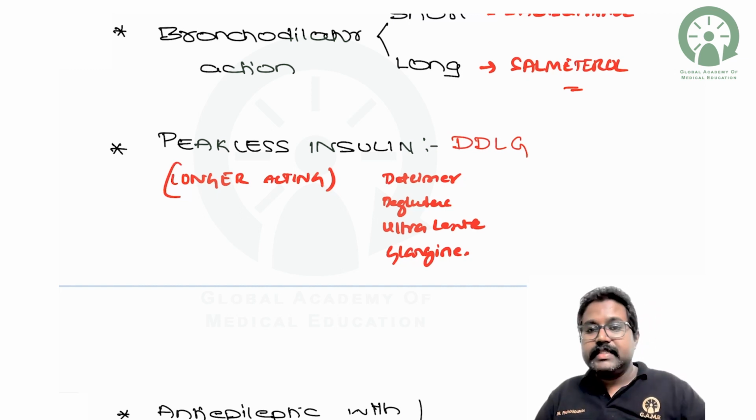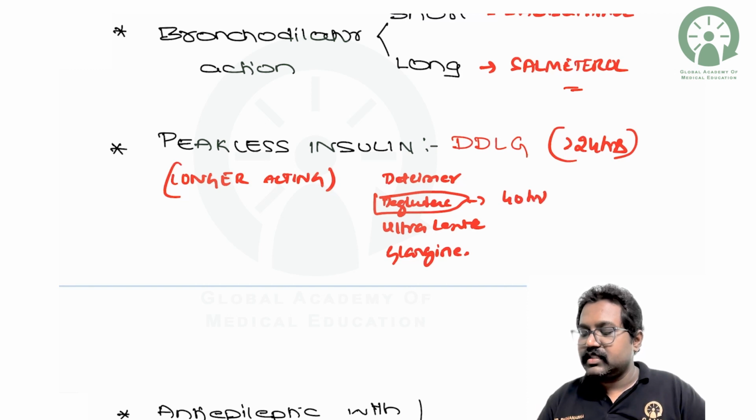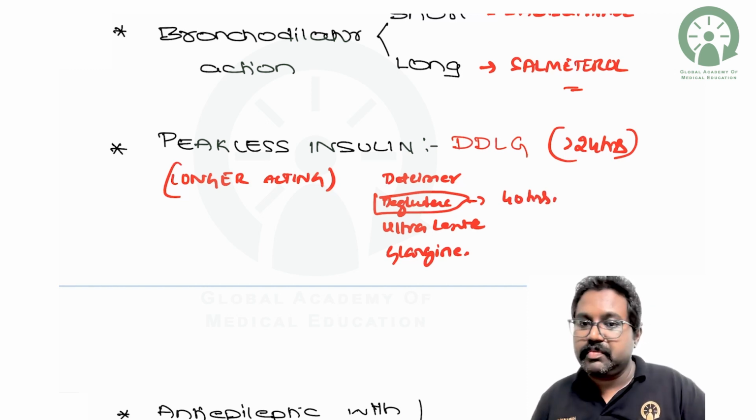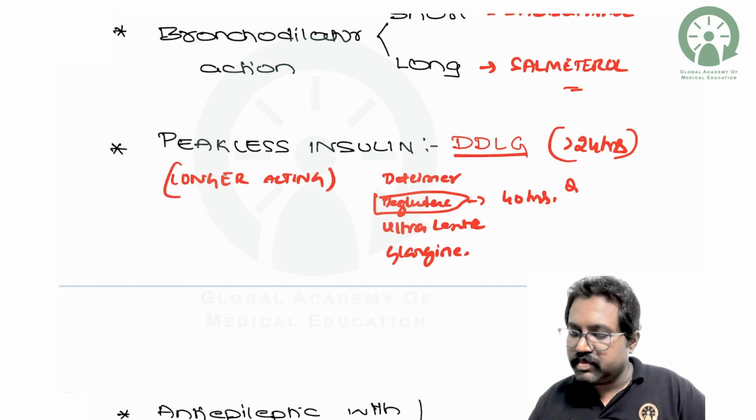They are called D-dimer, D-gludac, ultra lente, and glargine. They act for above 24 hours, and the longest acting will be D-gludac. It will act for nearly 40 hours. So you should remember, very important, 40 hours. So this is the example you should remember.